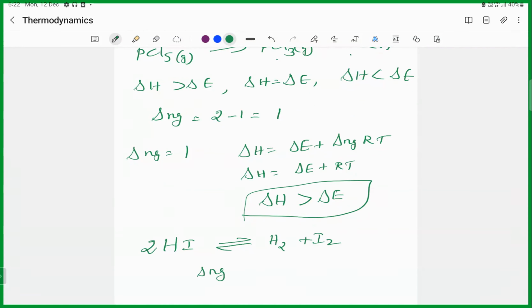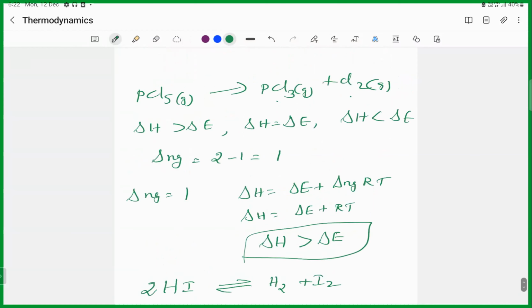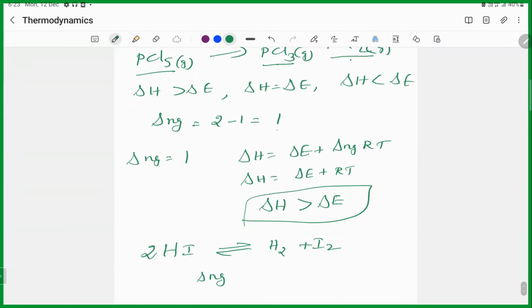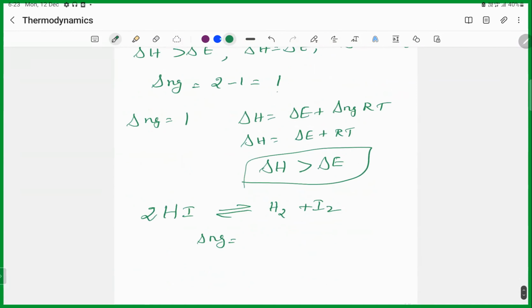Delta Ng value become? Here, look, sir: 1, 1, 2 minus 1. That's why 1. One plus 1 product minus, how many reactant? 1, sir. How is it 1? You have taken 2 moles, 2. Then 0. Delta H equal to delta E. That is why you are getting the equilibrium cycle. Is it clear? Yes, sir.